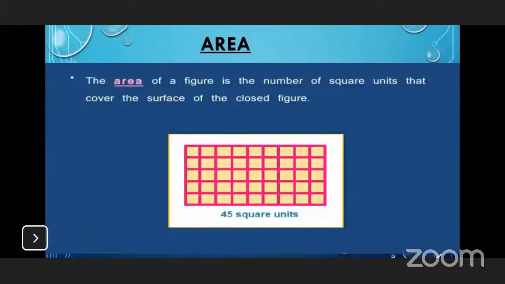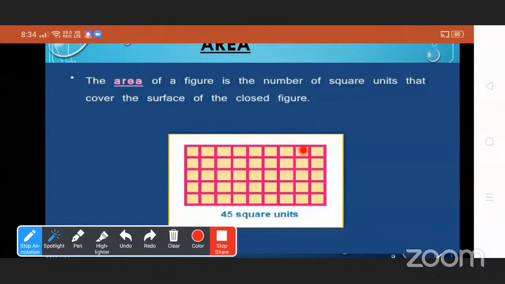See here, area. The area of a figure is the number of square units that cover the surface of the closed figure. So see here, this is a rectangle, no? How many square units are there? 45. So the area of the given rectangle is 45 square units.